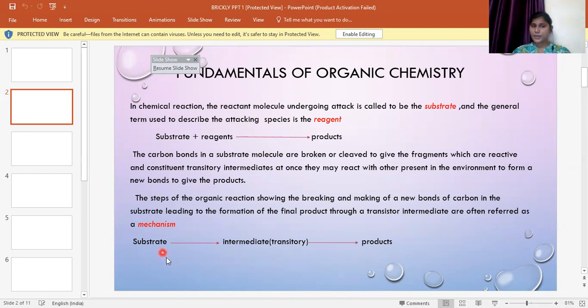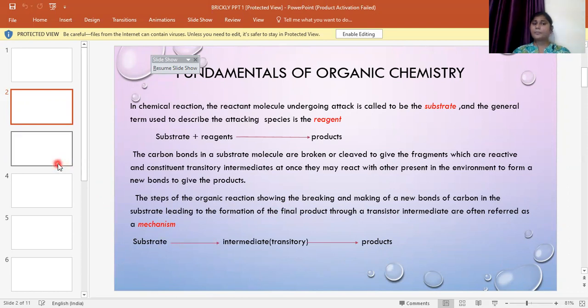There is a substrate, there is an intermediate, and there is a product formed. When the old bonds are broken, leading to the formation of new bonds and then the products, this is termed a mechanism. Therefore, the steps of an organic reaction showing the breaking and making of bonds of a carbon in the substrate, leading to the final product through a transitory intermediate, are referred to as a mechanism.